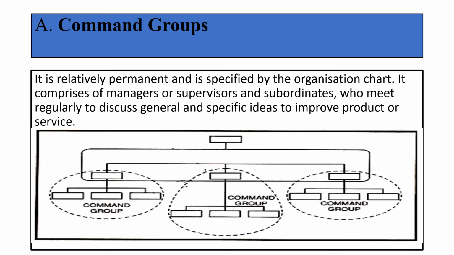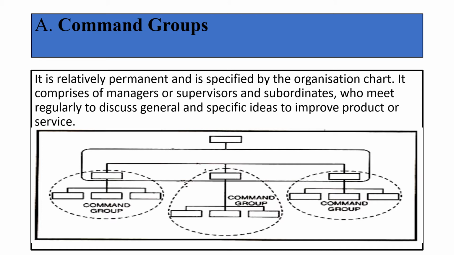It is a permanent group, and again it is organizationally structured where there is a manager. Below the manager there are supervisors and subordinates. This helps them to work more efficiently and in a better way. Now you can see in this chart below, in every organization there are departments. Just consider this as one of the departments. If this is a production department, there is a manager here, then there are three supervisors. Below the three supervisors there are subordinates.